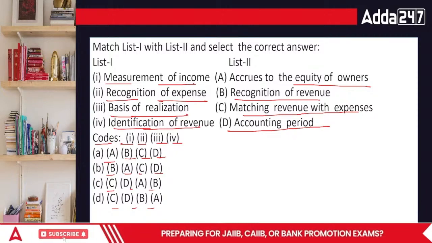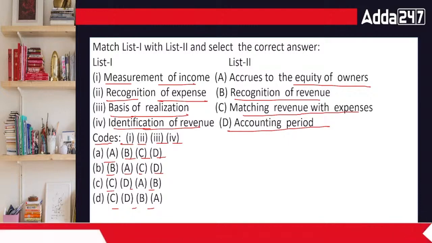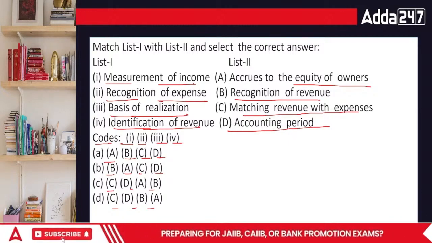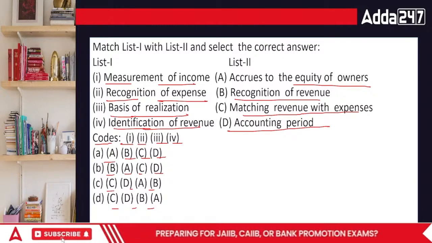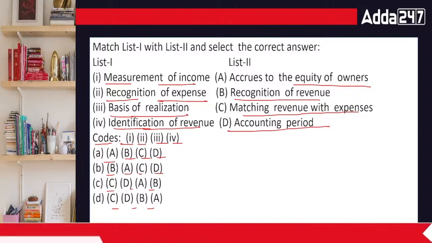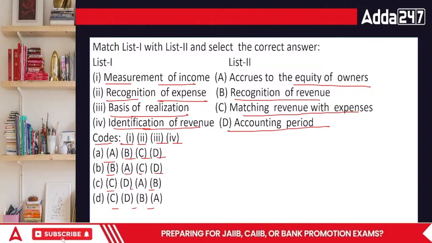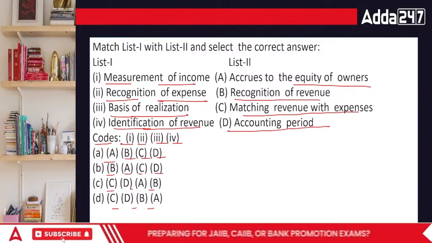Measurement of income. Measurement of income is basically recognizing the income. How do we recognize the income? When we talk about recognition of income, it is based upon the fact that we have to recognize, meaning, measurement means what is the value at this point of time.